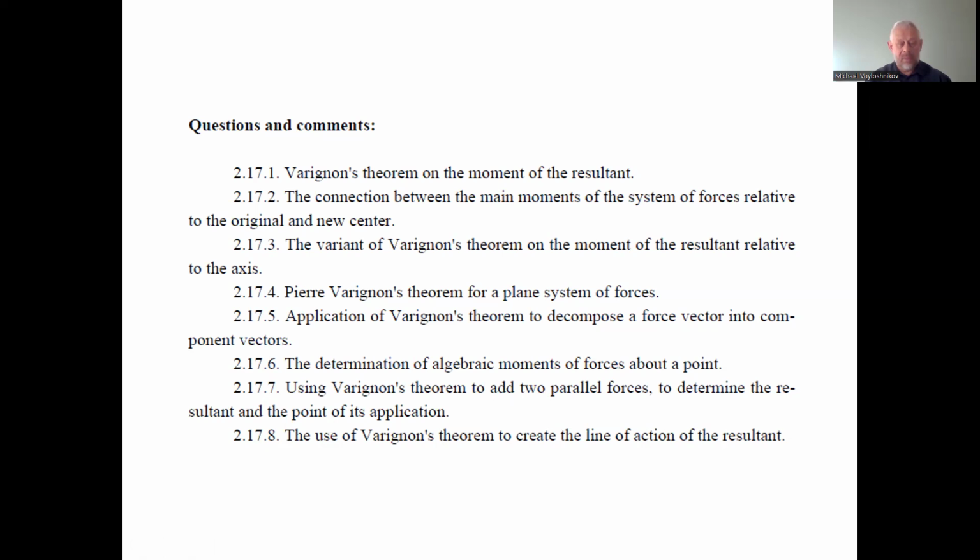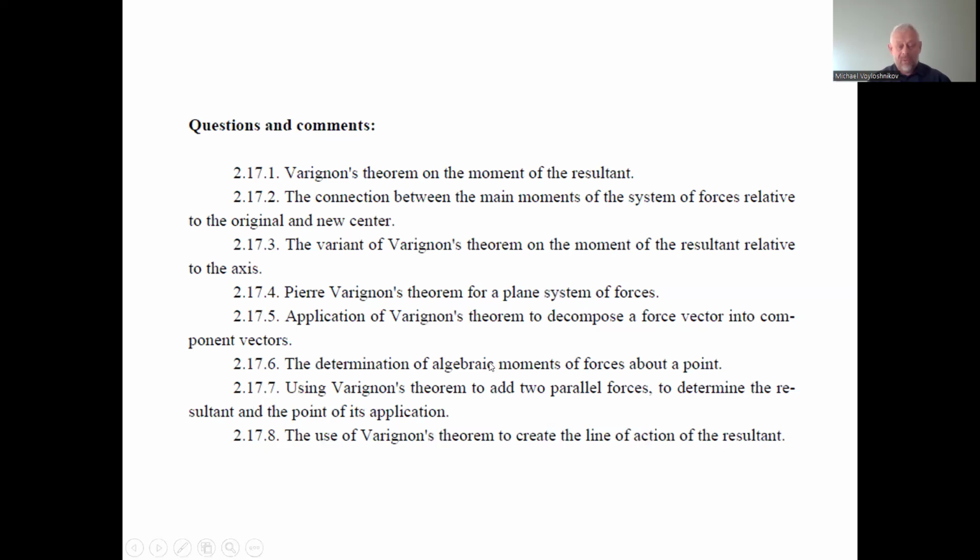Sometimes it is more difficult to find the arm of rotation by this force directly around this point, but we can easily find the arms of rotation of the mechanical body around the point of rotation for the components, the projections of this force on the abscissa axis and ordinate axis, and maybe in a special state we can consider the rotation around the application point. So instead of the rotation by the resultant force, we can consider the rotation by the components of the resultant force. This is the use of Varignon theorem.